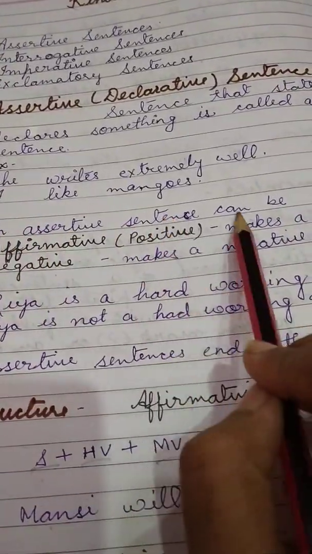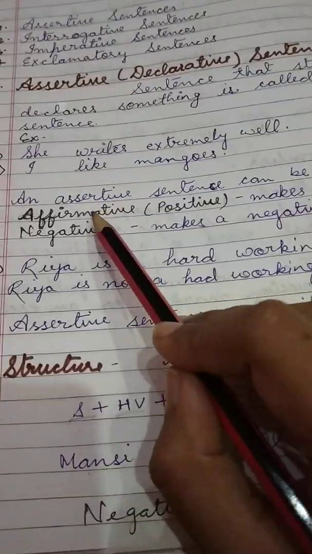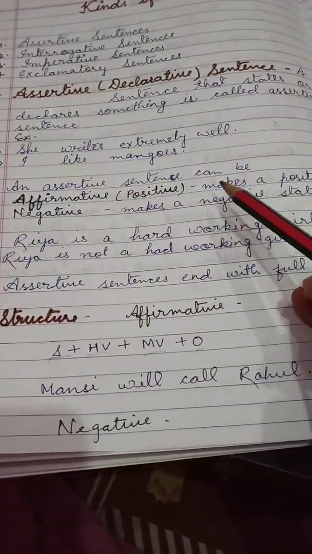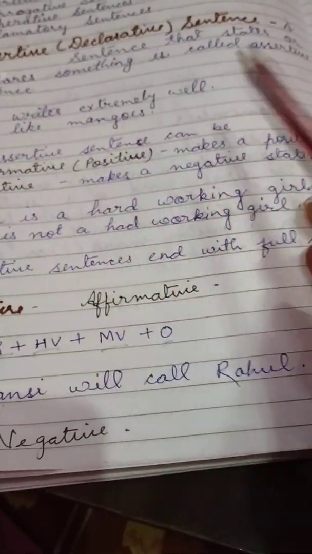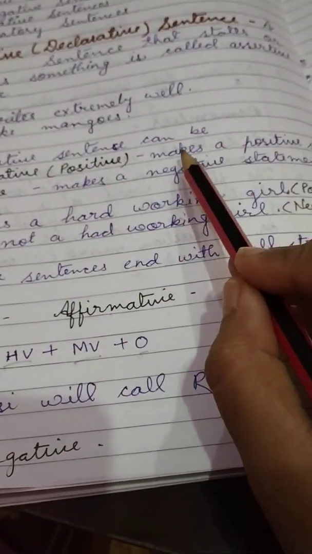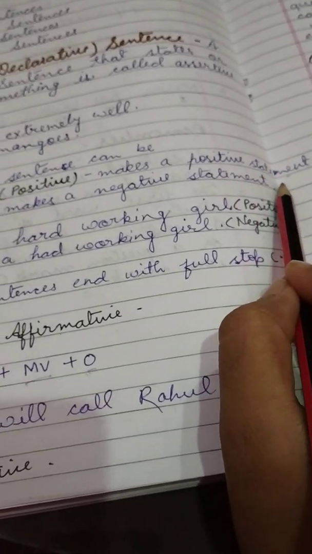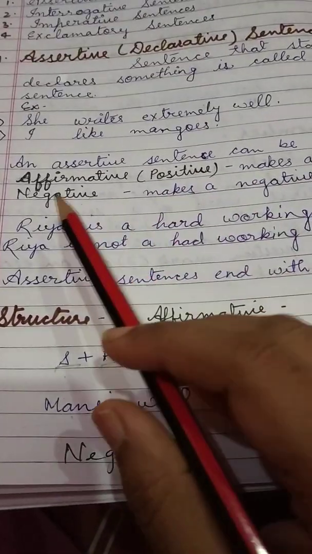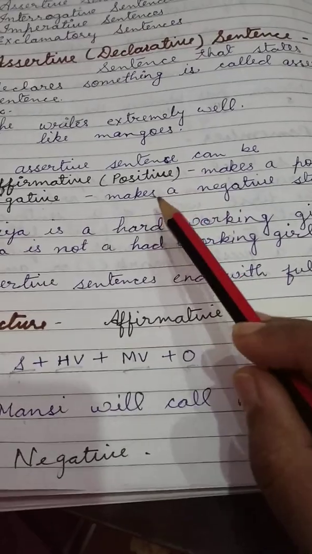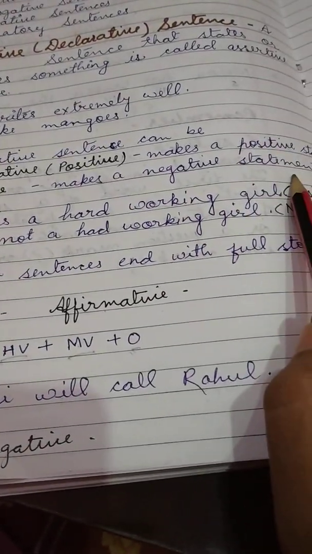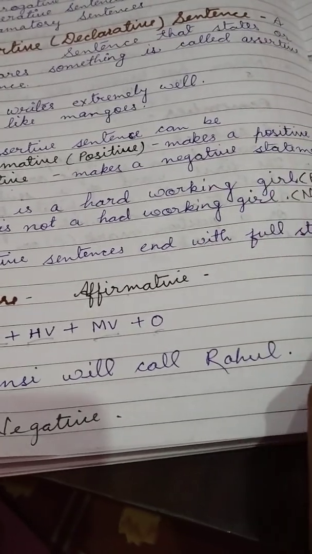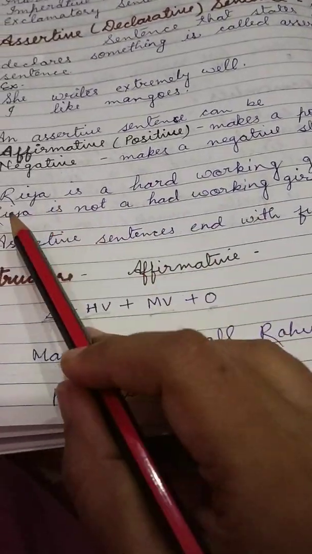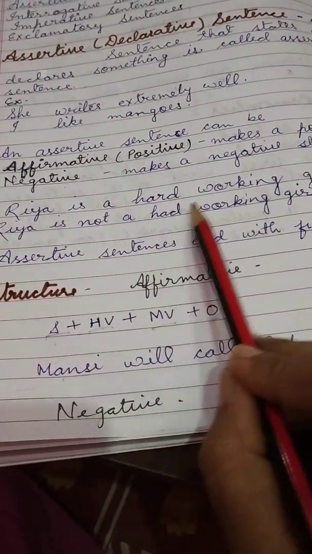An assertive sentence can be affirmative or negative. An affirmative sentence makes a positive statement, and a negative sentence makes a negative statement. Example: Ria is a hard-working girl. It's a positive sentence. Ria is not a hard-working girl.